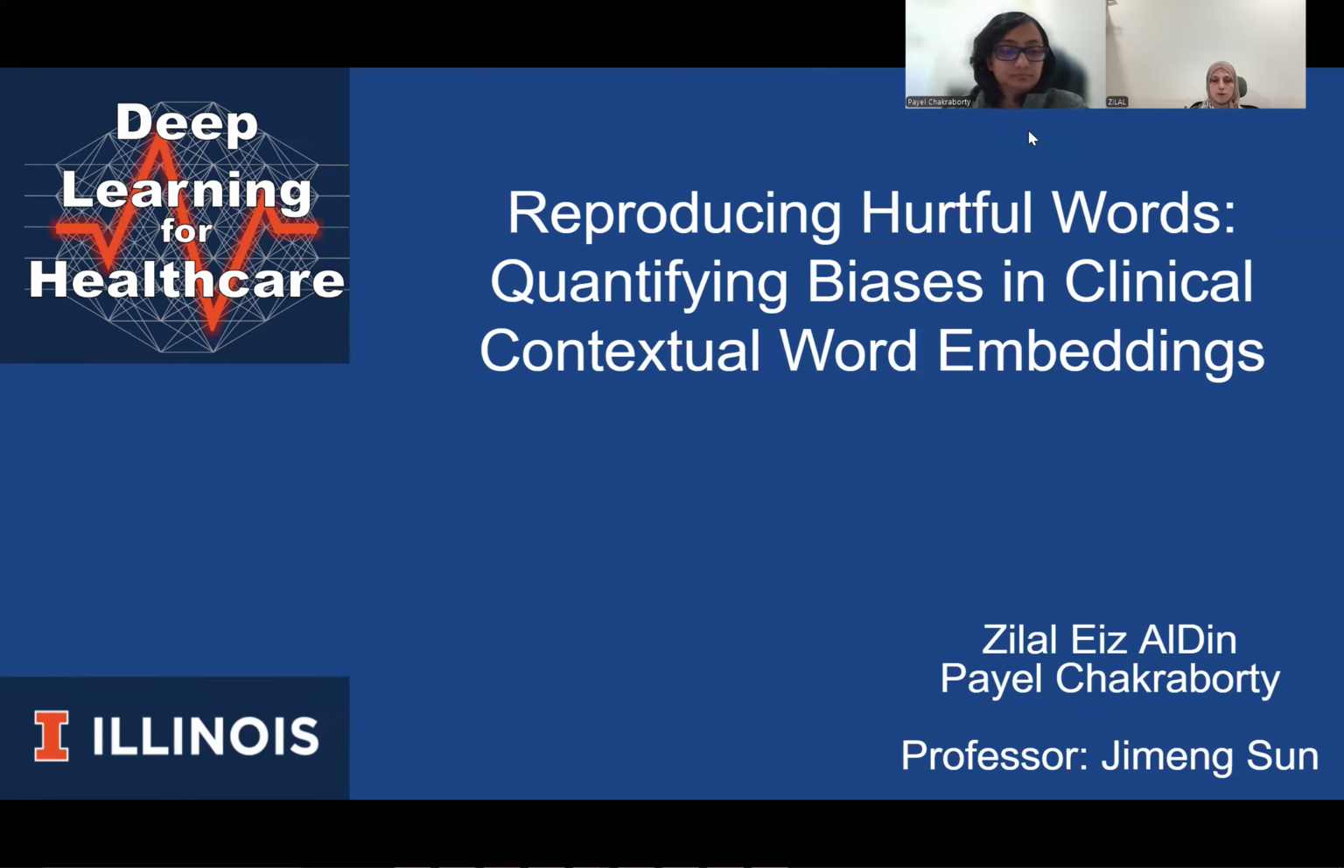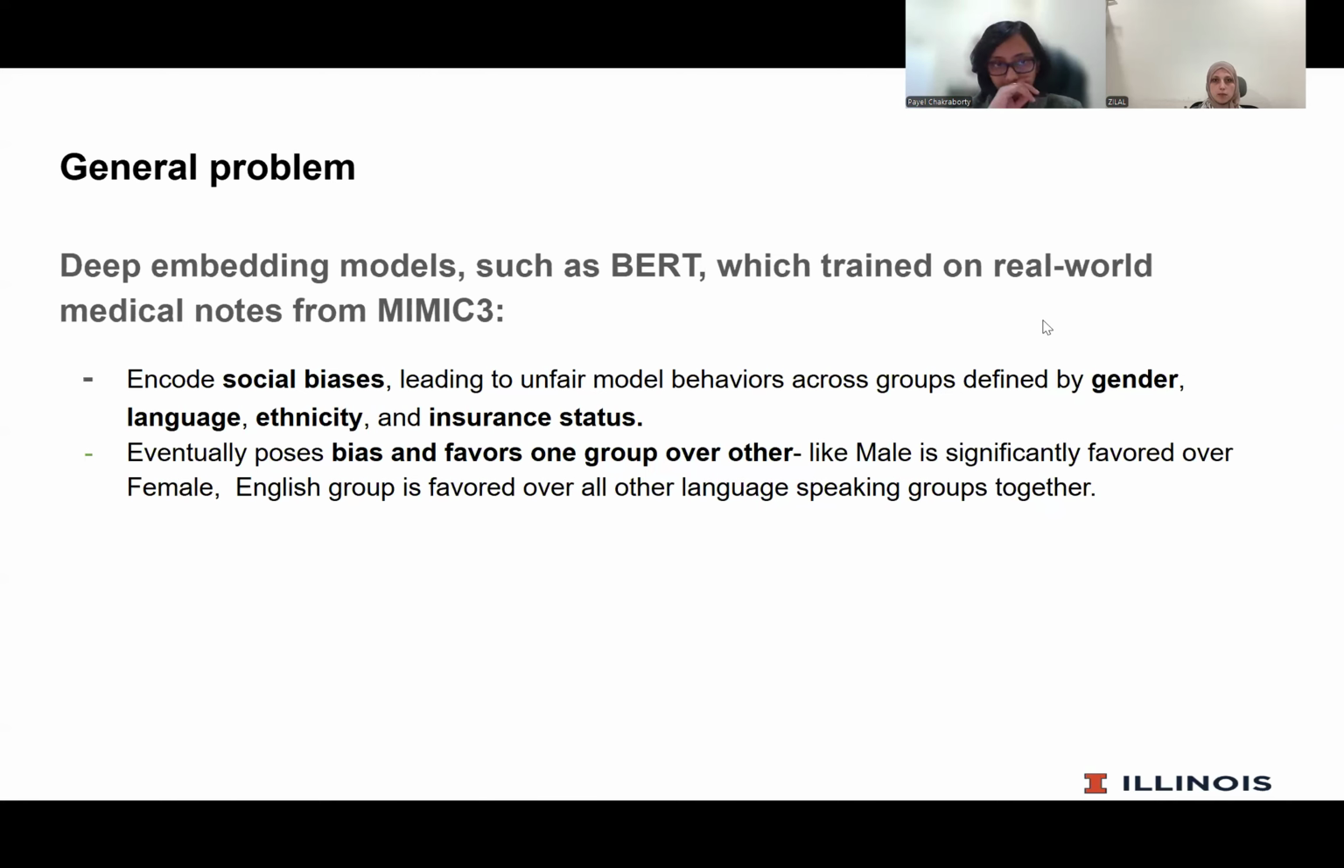This is reproducing "Publicly Available Clinical BERT Embeddings" style work, quantifying biases in clinical contextual word embeddings. The general problem is that deep embedding models such as BERT, trained on real-world medical notes from MIMIC-III, may encode social biases, leading to unfair model behaviors across groups defined by gender, language, ethnicity, and insurance status. Eventually this poses bias and favors one group over another.